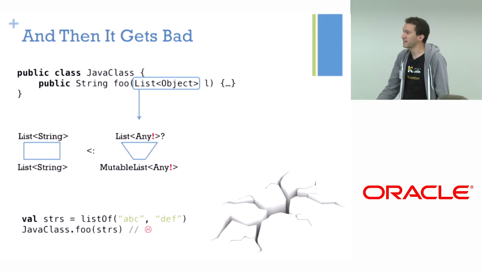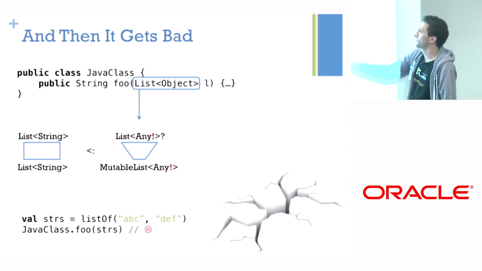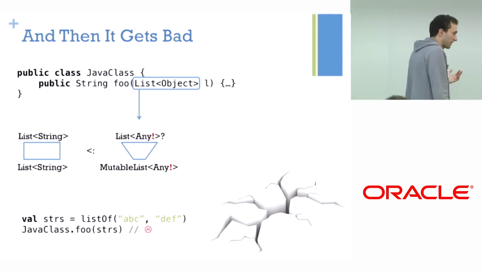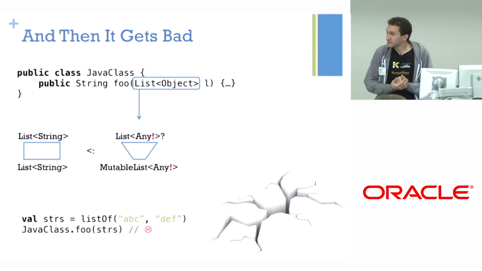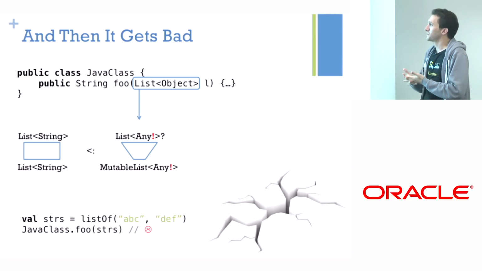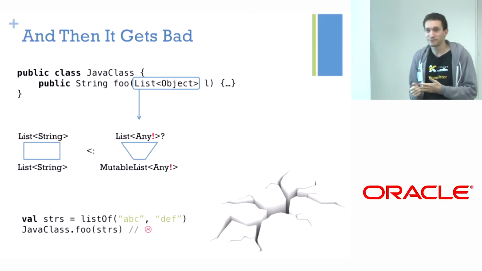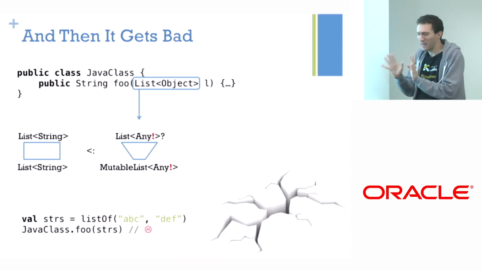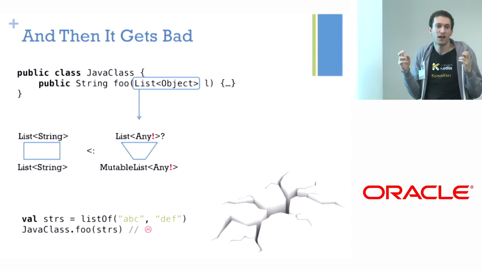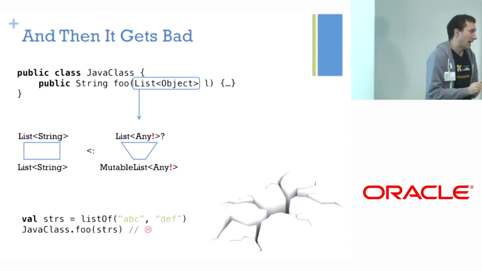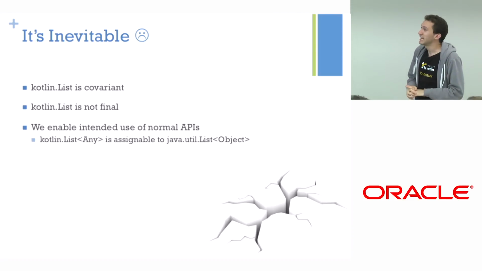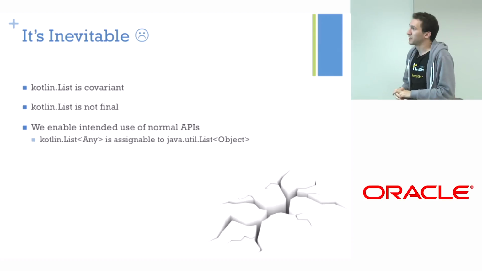So you can do this, right? I have a list of strings, and I can pass it to this foo method that can do anything, for example, put an int into it or something. That's unfortunate. And this is like the biggest unsoundness and the biggest reason why I referred to Dr. Strangelove in the beginning, because all the rest was kind of manageable. And this is really upsetting because this is where we got somewhat worse guarantees than Java gives you. But apparently, if you want all the things that we want, you can't get rid of it.